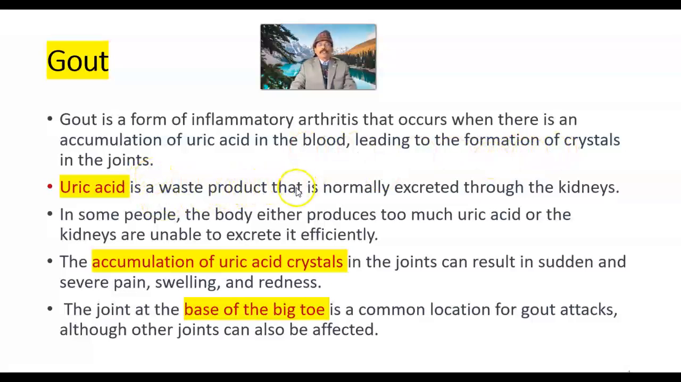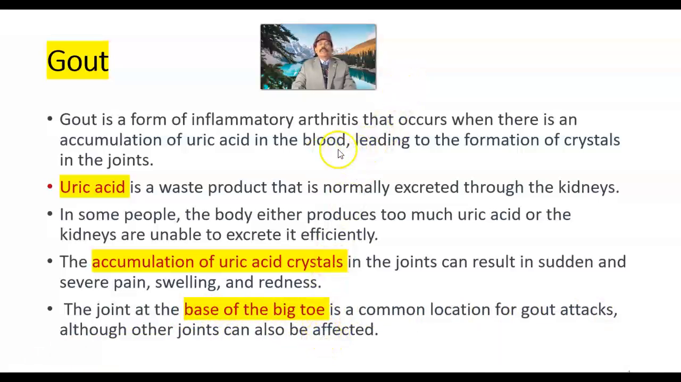Uric acid is a waste product that is normally excreted through the kidneys. In some people, the body either produces too much uric acid or the kidneys are unable to excrete it efficiently. The accumulation of uric acid crystals in the joints can result in sudden and severe pain, swelling and redness. The joint at the base of the big toe, which we call the first metatarsophalangeal joint, is a common location for gout attack, although other joints can also be affected.